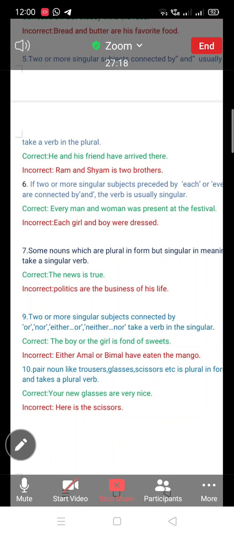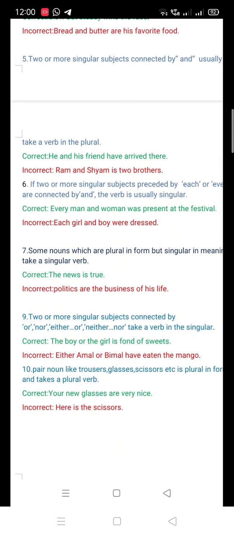Number 7. Some nouns which are plural in form but singular in meaning take a singular verb. See, news. The news, you can see, seems like it is plural in form, right?